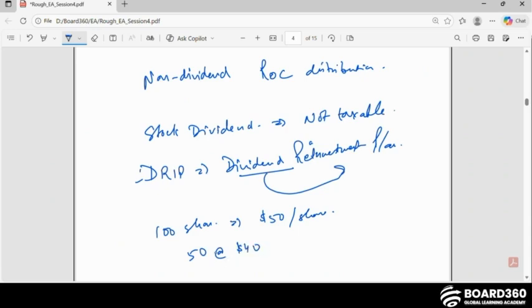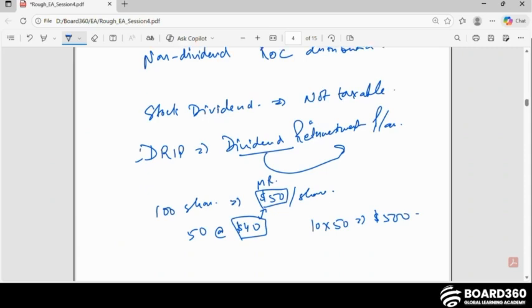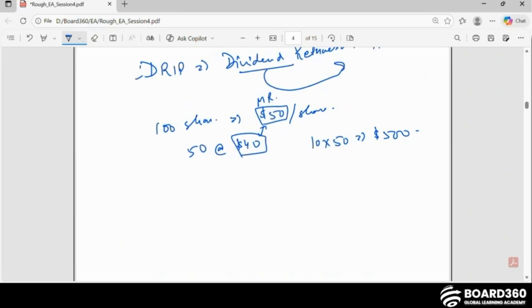So that is a $10 benefit. This $50 is the market rate currently going on, and they get it for $40 through the DRIP plan. So the $10 difference between the fair market value and the purchase price, multiplied by 50 shares, gives $500, which will be considered as dividend income and shown in the 1099 and Schedule B of Form 1040.